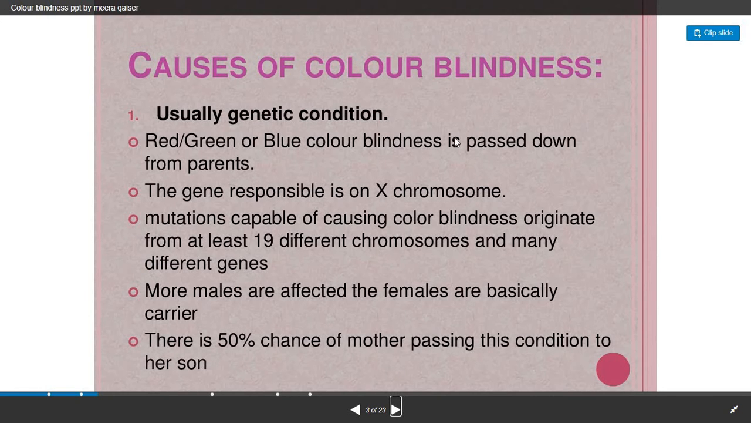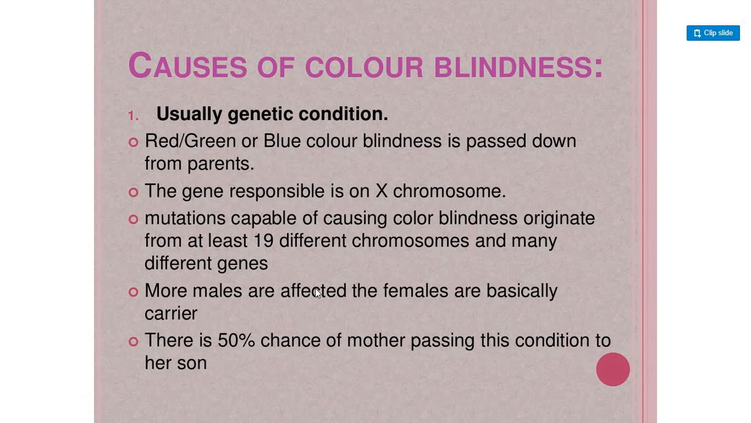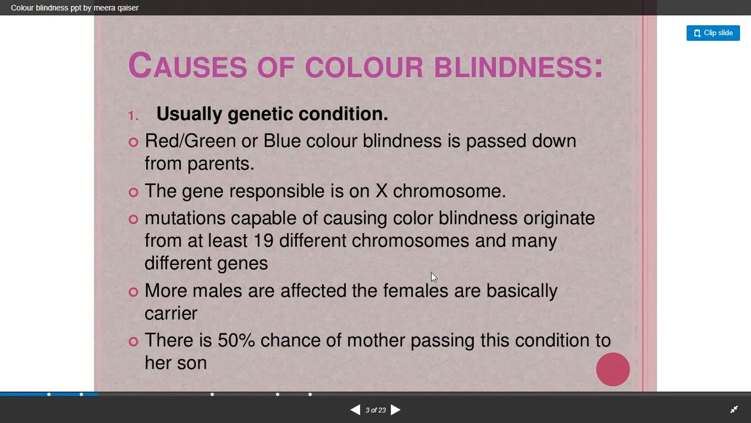Now what are the causes of this color blindness? Red, green or blue color blindness is passed down from parents. The gene responsible for this color blindness is present on the X chromosome. Mutations capable of causing color blindness originate from at least 19 different chromosomes and many different genes. In this case, more males are affected in comparison with females, and females are the carriers. There is a 50% chance of a mother passing this condition to her son.